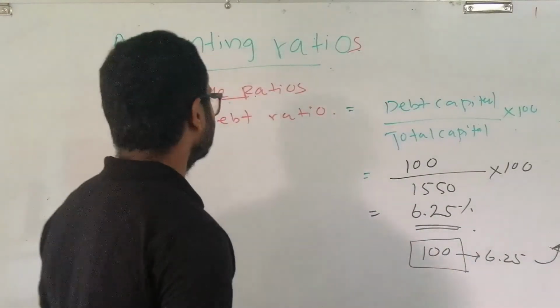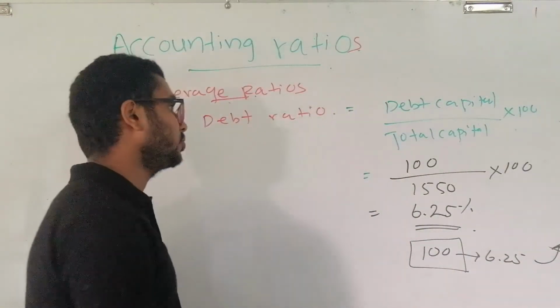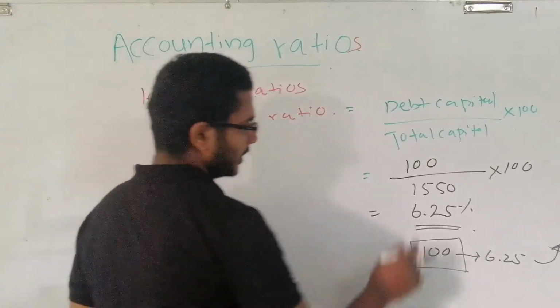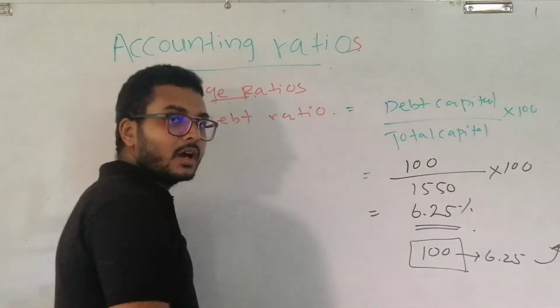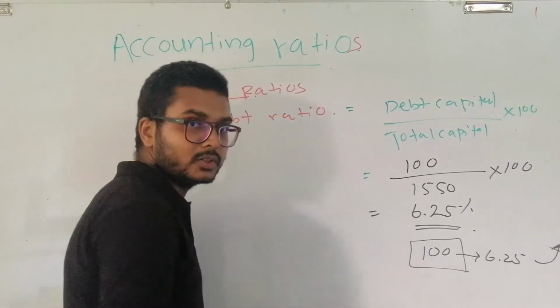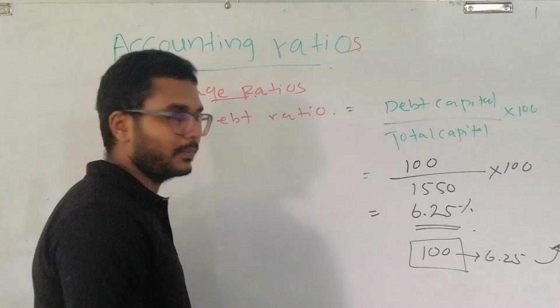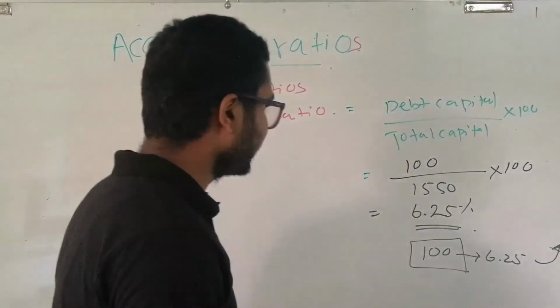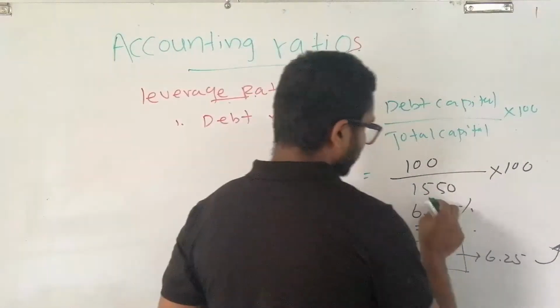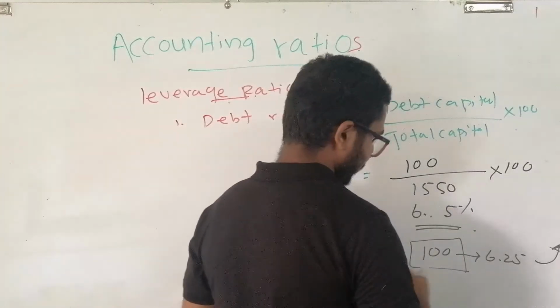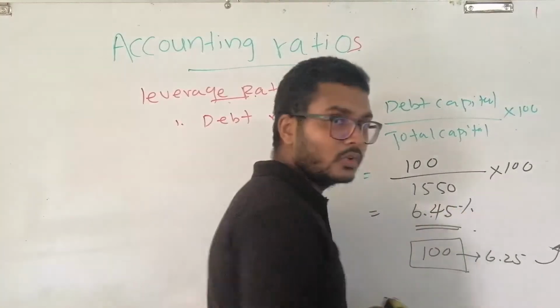When we interpret this, that is the main thing we should remember, because in each and every 100 rupees worth of total capital, there should be 6.25 worth of debt capital. Actually, sorry about my mistake, because this should be 4.5, not 2.5.